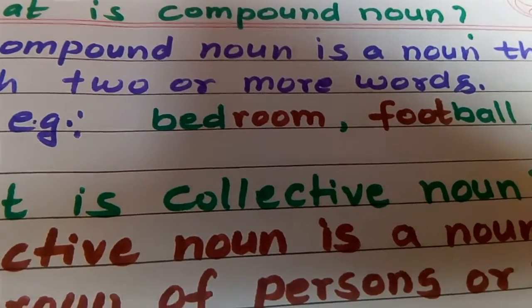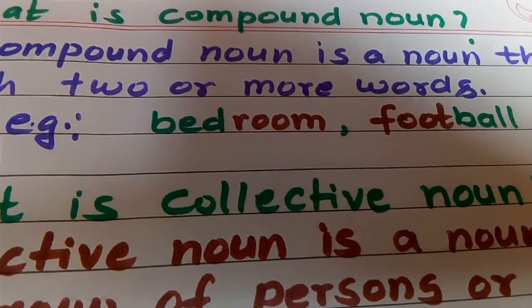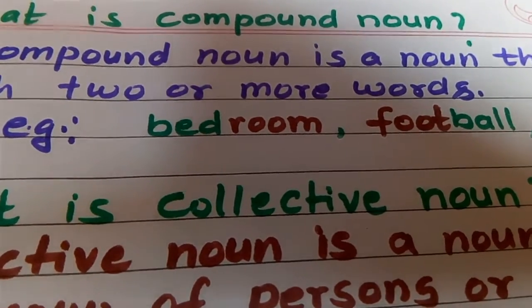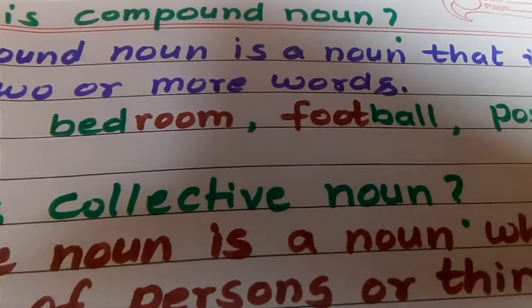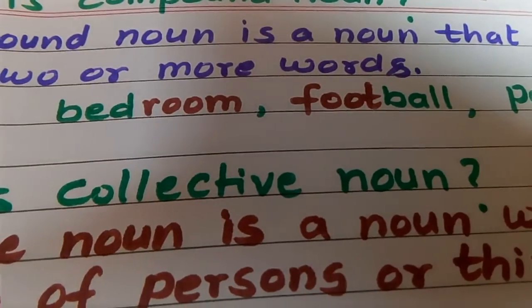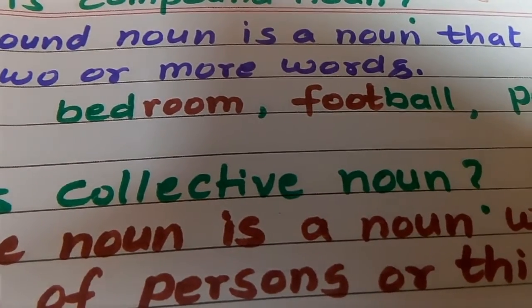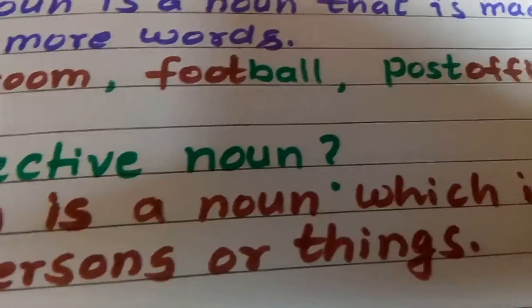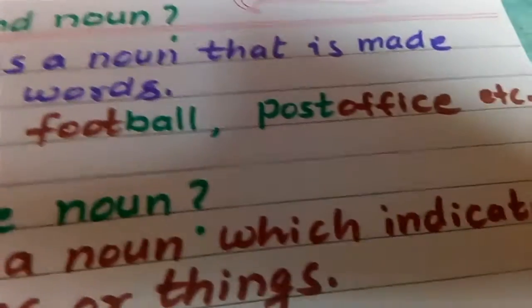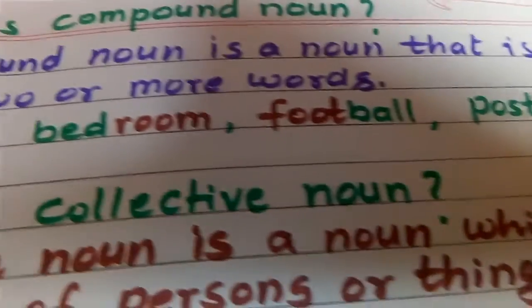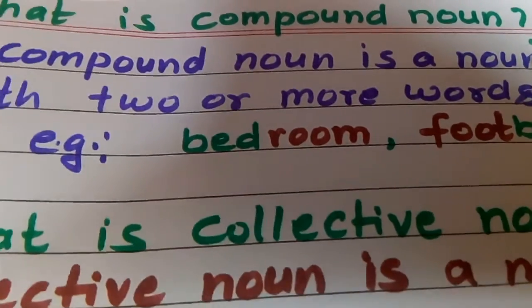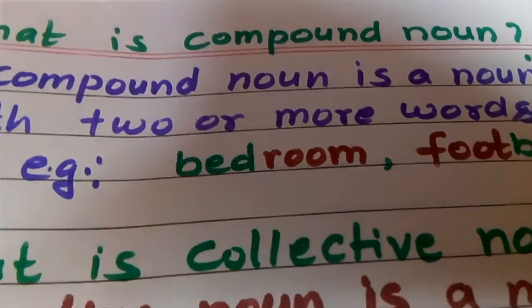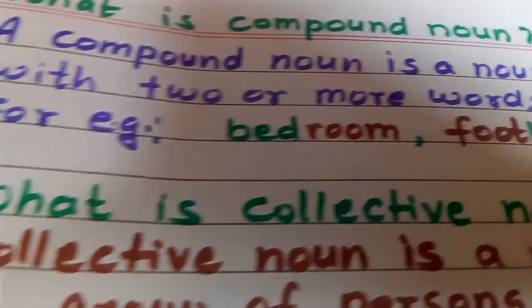Two words are combined here and there is one word, bedroom. Football, foot, one word, ball, another word. Two words are combined here, football. Likewise, post office, etc. Okay, from example, I think it is clear what is compound noun.